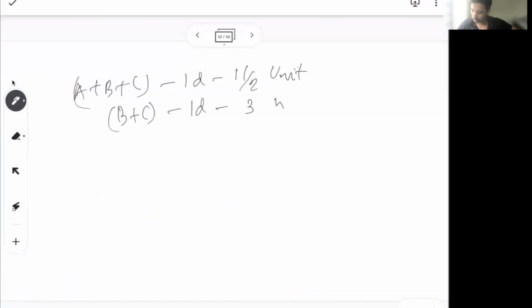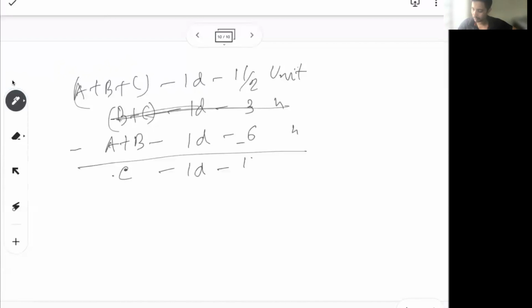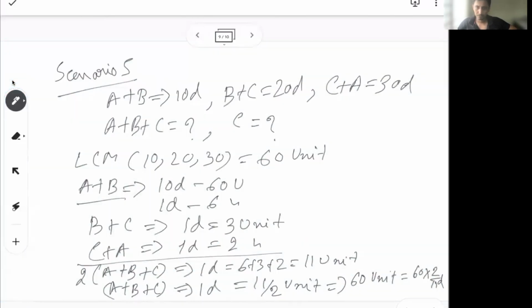So we don't need this. So a plus b in one day can do 6 units. If we subtract now, it will be left with c. C in one day can do 11 by 2 minus 6. Yes, a minute. So a plus b, so it's negative. Just give me a minute.